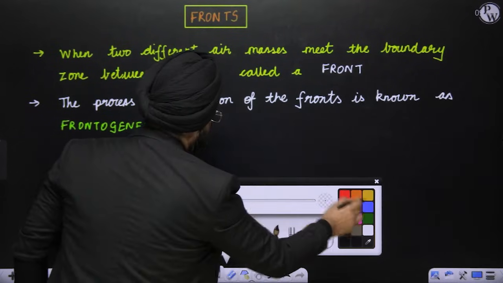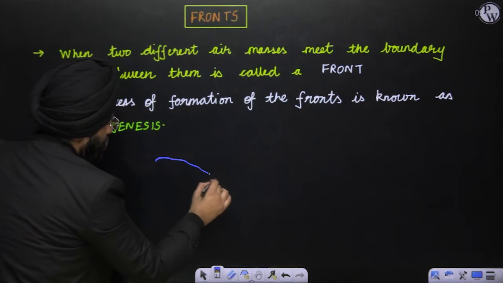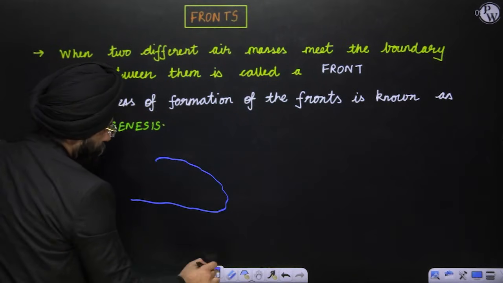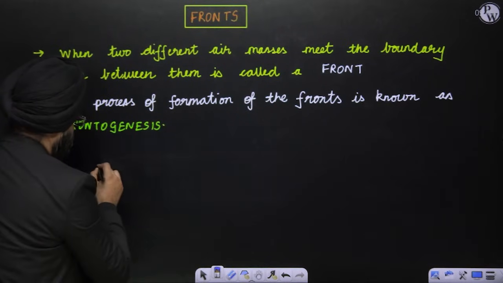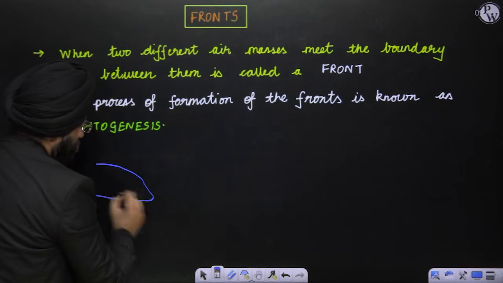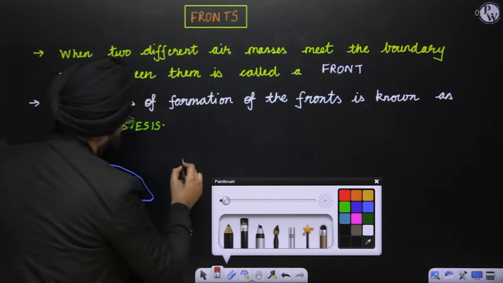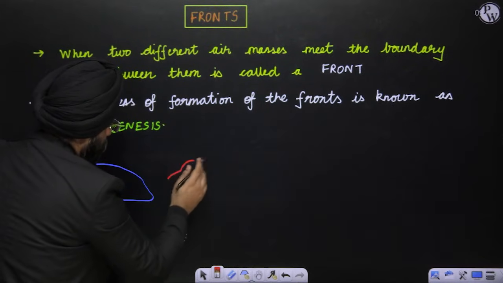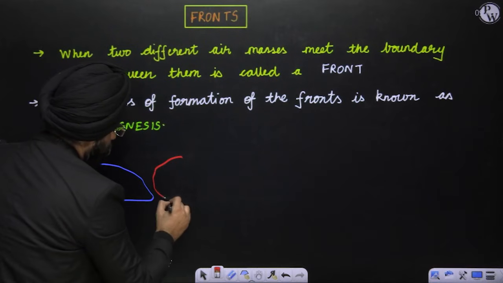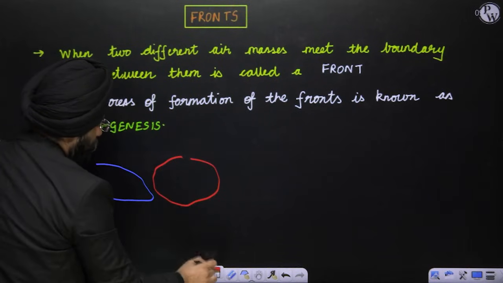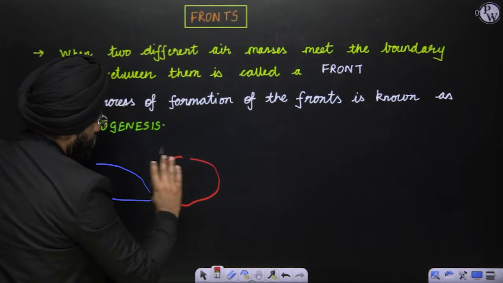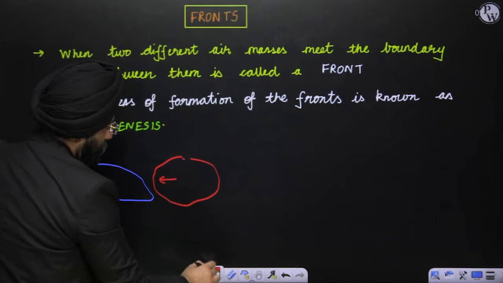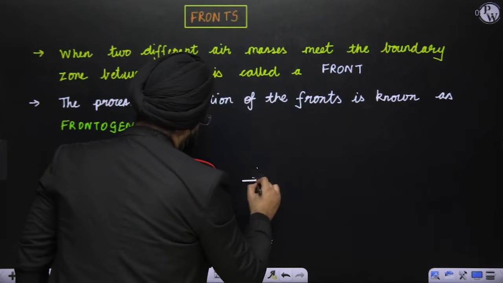Let's see here, a very simple diagram. Let us say this is a mass of air, and this is another mass of air, moving this side. After some time, what happens?